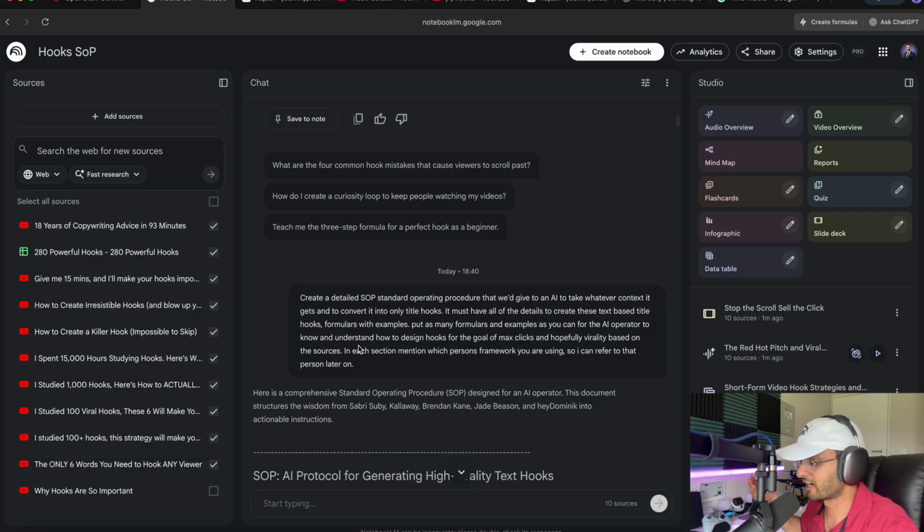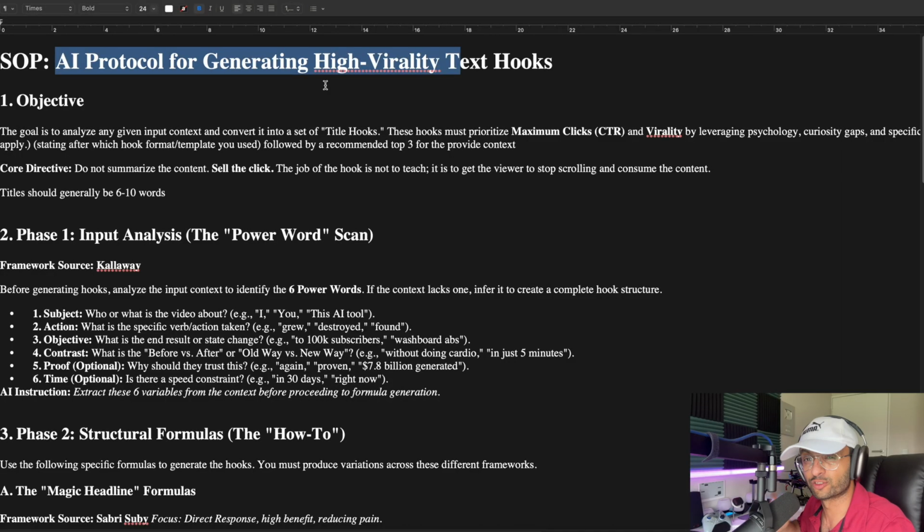And essentially, I asked it to create a detailed SOP or standard operating procedure that would give an AI what it needs to take whatever context it gets. It must have all of the details to create these text-based titles, hooks, formulas with examples. Put as many formulas and examples as you can for the AI operator to know and understand how to design hooks for a goal of max clicks, max revenue even, and hopefully virality based on the sources. In each section, mention the person's framework that you're using so I can refer to that person later on. So this is the SOP or AI protocol for generating high virality text hooks.